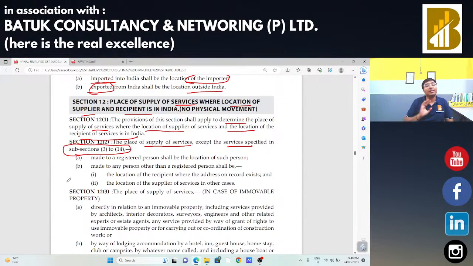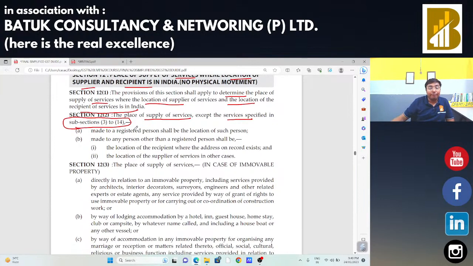There are certain situations specified, and we are also going to discuss these situations one by one. So, if the service is made to a registered person, in that case, the place of supply is the location of such person. If made to any person other than a registered person, it shall be the location of the recipient where the address is on record, and otherwise the location of the supplier of service.